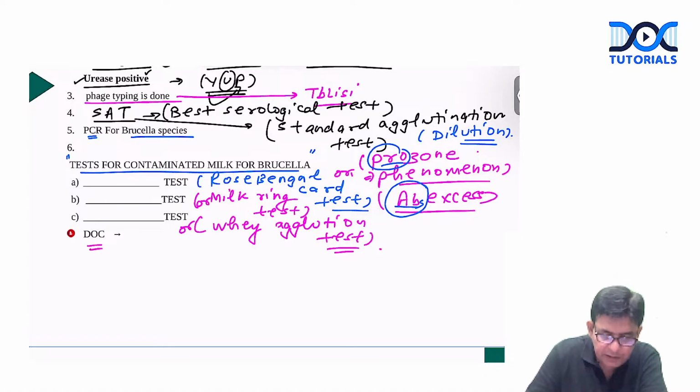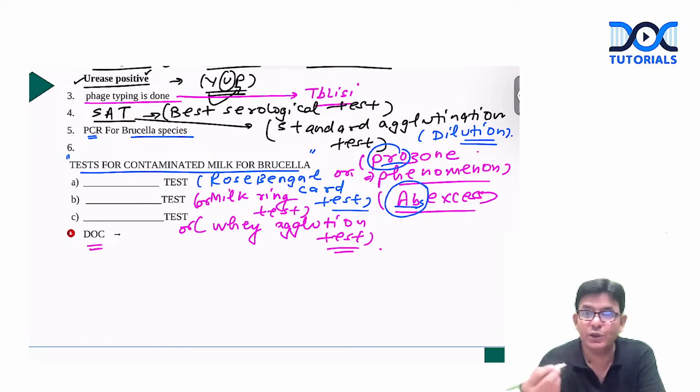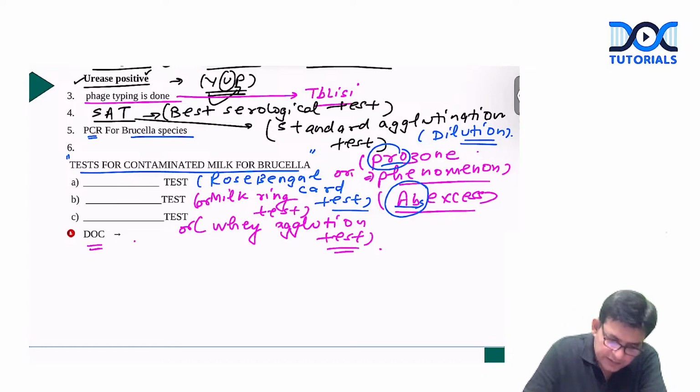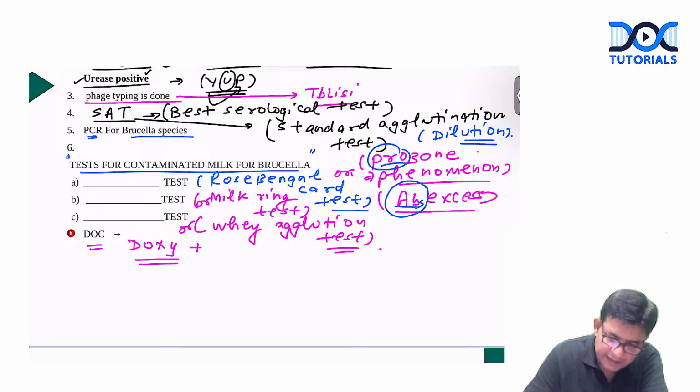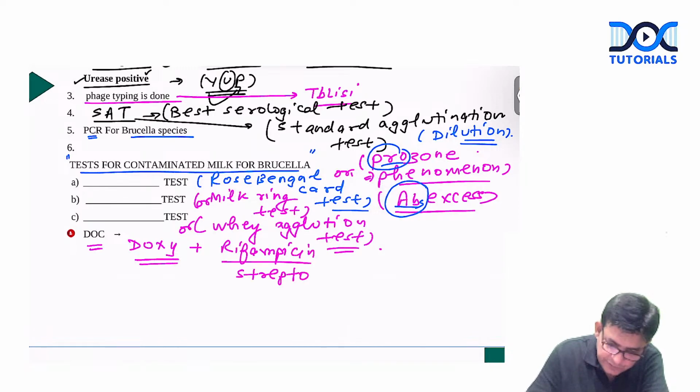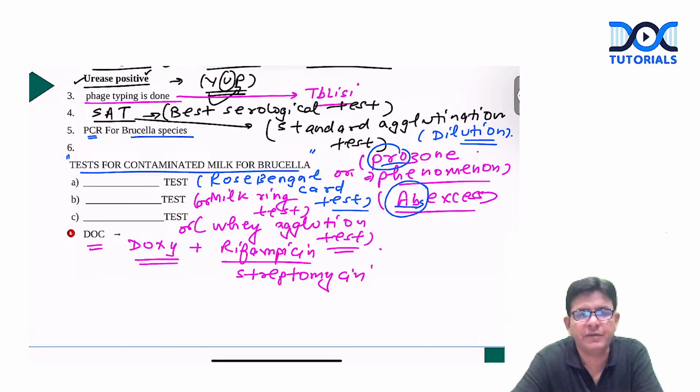And what is the drug of choice for the brucellosis, guys? This is also an important question. This can come in the form of MCQ for you also. So drug of choice for this is doxy, doxycycline. Okay, doxy is the drug of choice for this. And this particular doxy can be mixed up with rifampicin for better results, or it can be mixed up with streptomycin.